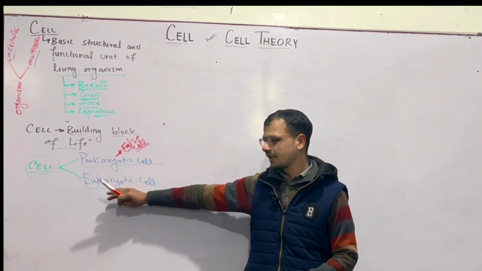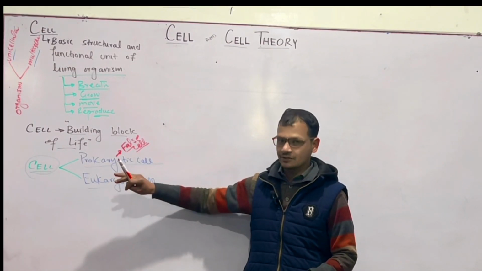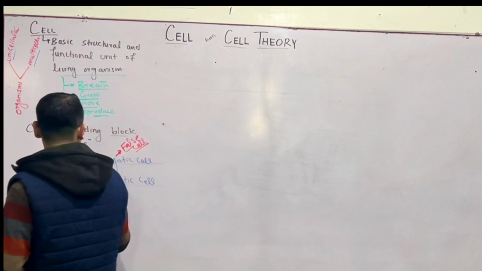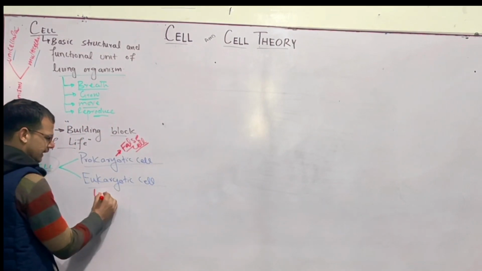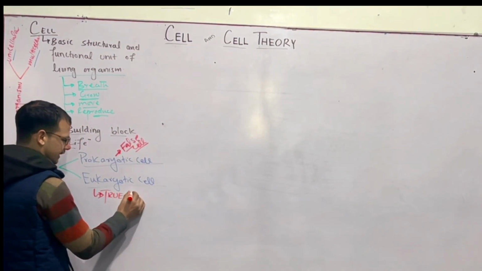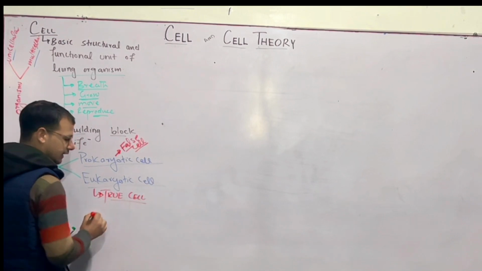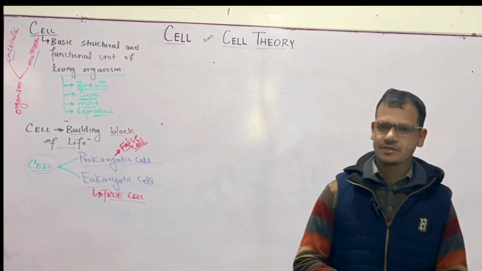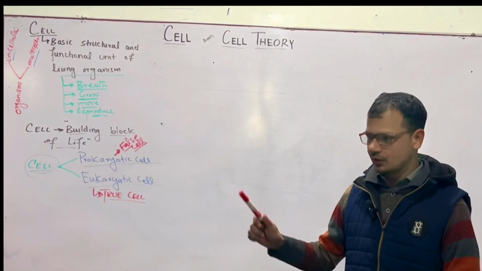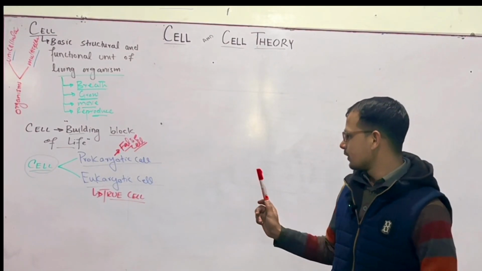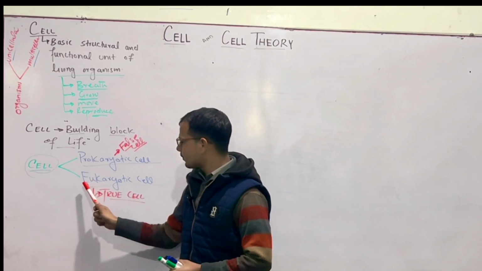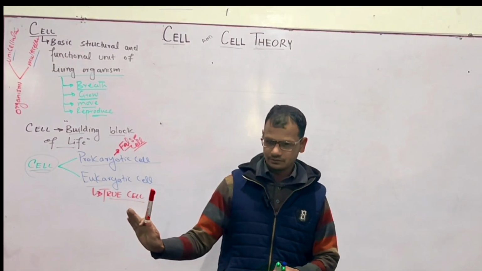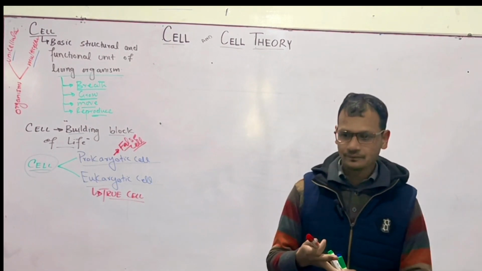But the eukaryotic cell has proper systems inside the body, because it is also called a true cell. There is a proper nuclear system, a proper cell organelle system, and a proper cell membrane inside the eukaryotic cell. So a eukaryotic organism must have a proper digestive system and a proper respiratory system.